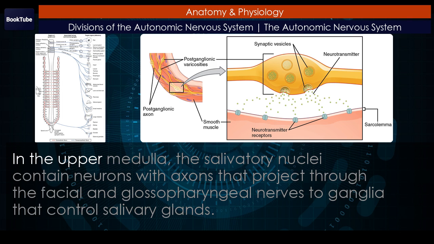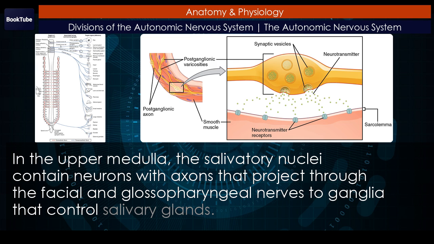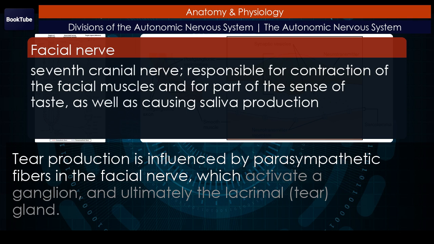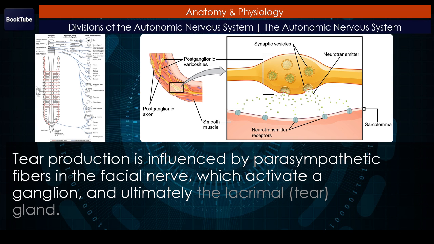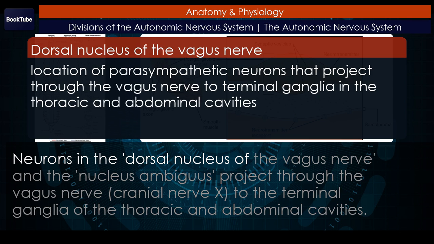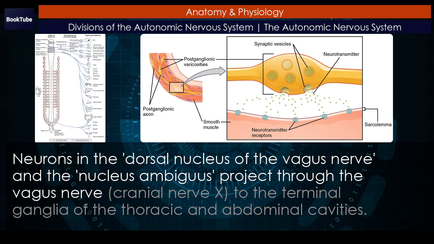In the upper medulla, the salivatory nuclei contain neurons with axons that project through the facial and glossopharyngeal nerves to ganglia that control salivary glands. Tear production is influenced by parasympathetic fibers in the facial nerve, which activate a ganglion, and ultimately the lacrimal tear gland. Neurons in the dorsal nucleus of the vagus nerve, and the nucleus ambiguus, project through the vagus nerve, cranial nerve X, to the terminal ganglia of the thoracic and abdominal cavities.